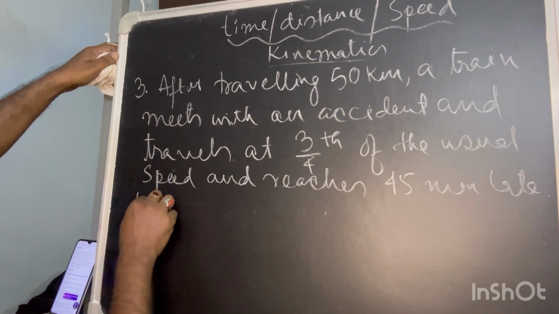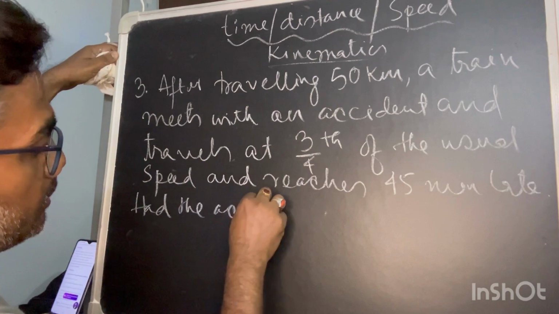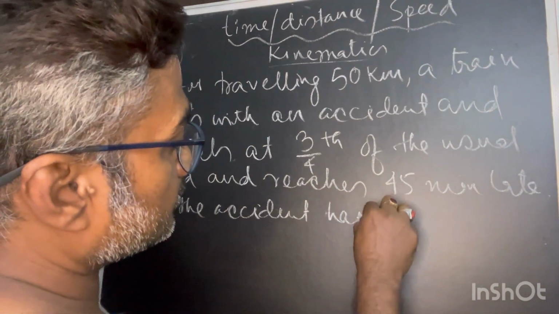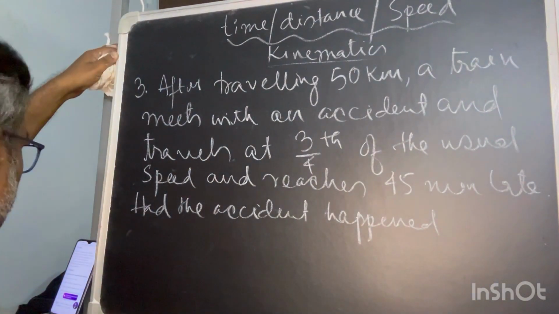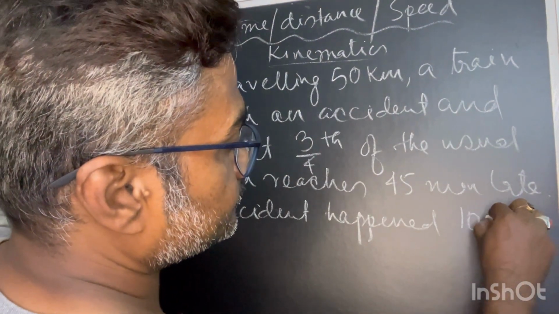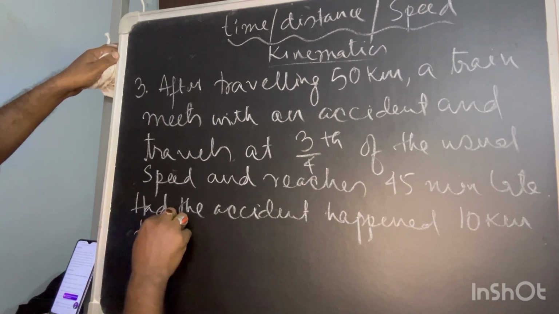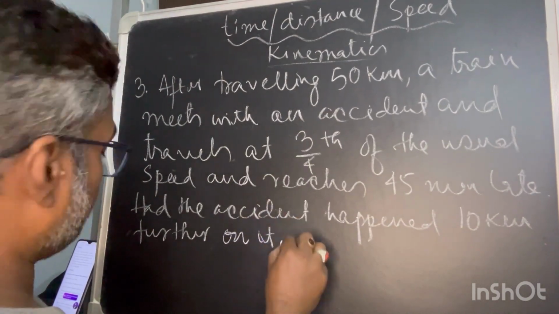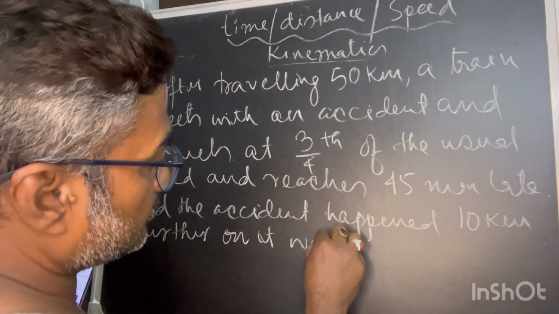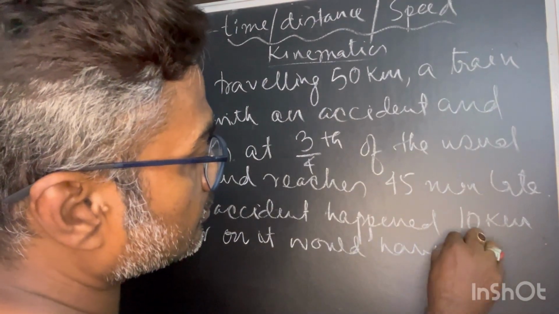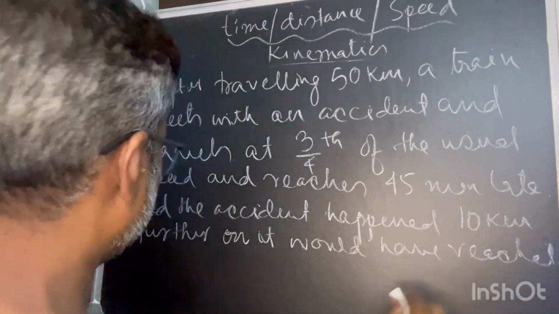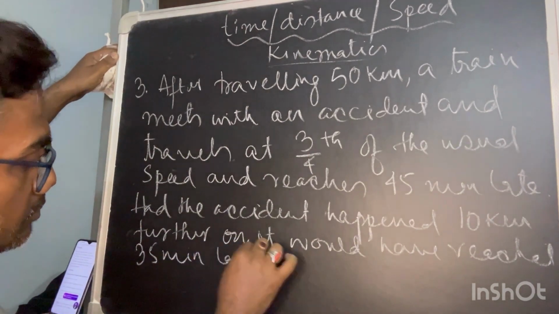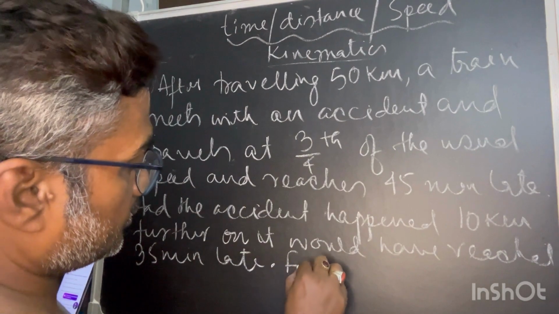Had the accident happened 10 kilometers further on, it would have reached 30 minutes late. Find the usual speed.